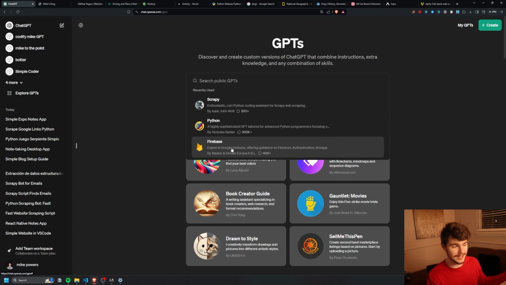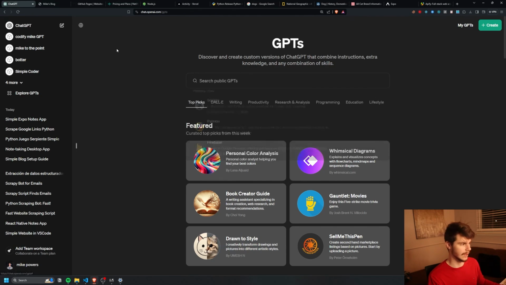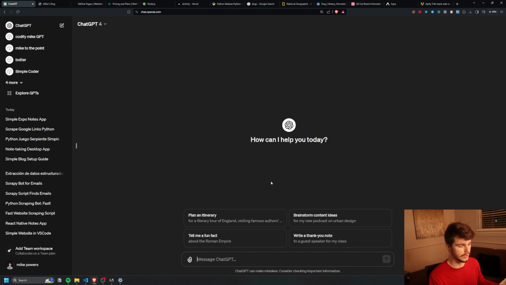If you want to make SaaS applications, you can start using Firebase to host your applications. Or if you want to make scrapers and scripts, you can use Python and Scrapy. There's a ton of different cool tools out there. And you can even ask ChatGPT, like, what are the best tools for doing X? How would I go about doing this? Come up with new ideas for literally anything, right? And just use that to brainstorm ideas, pick what you want, leave what you don't, and just build